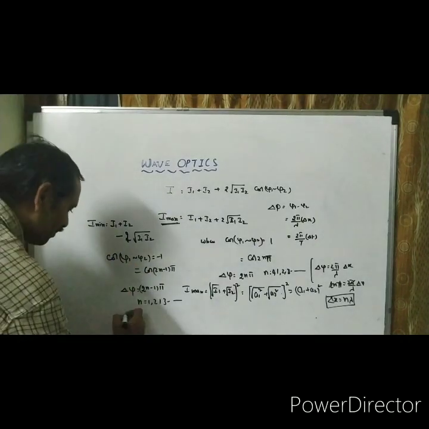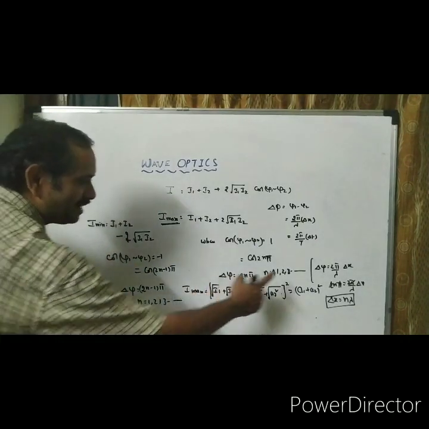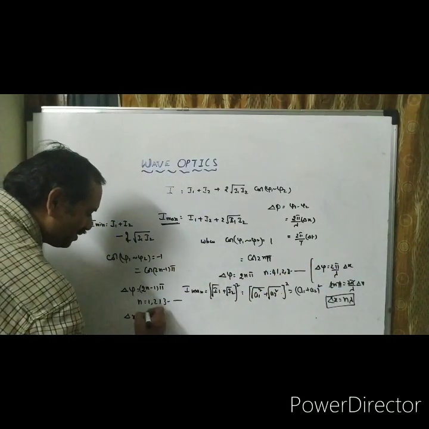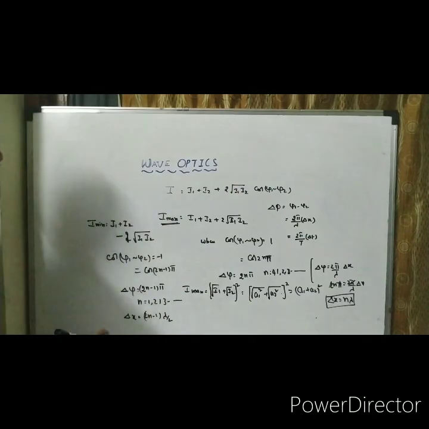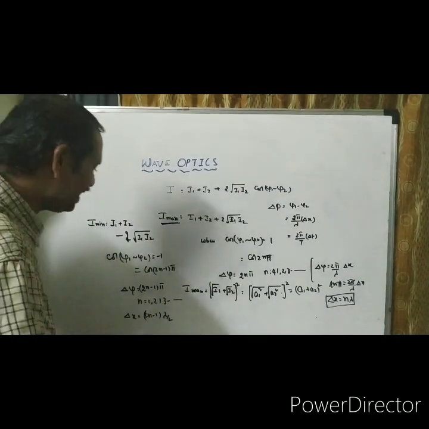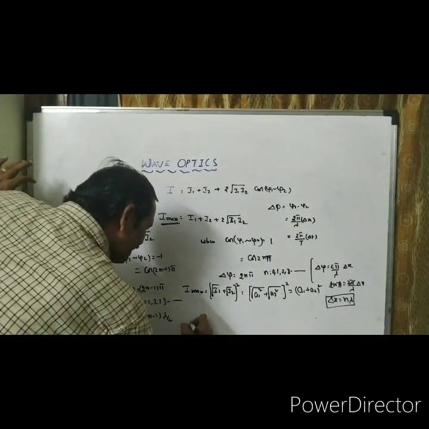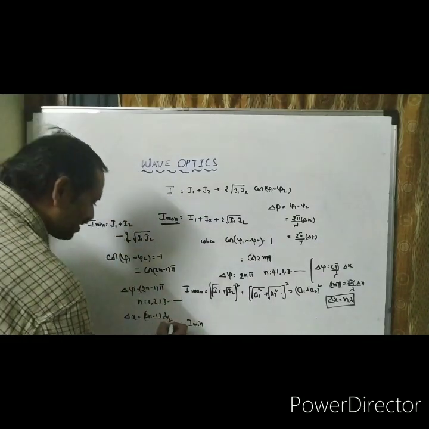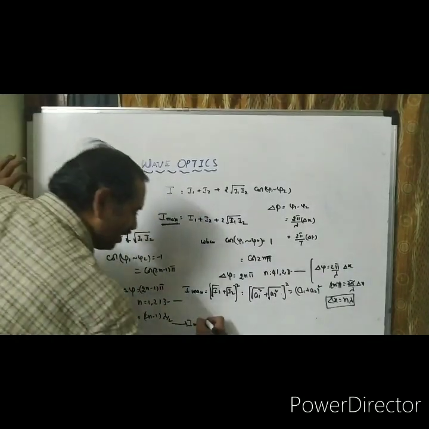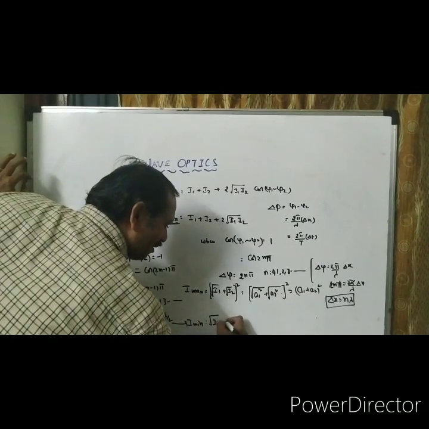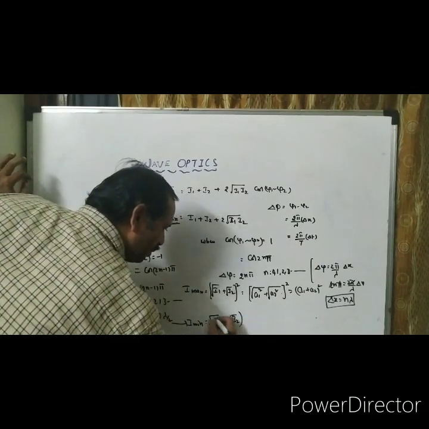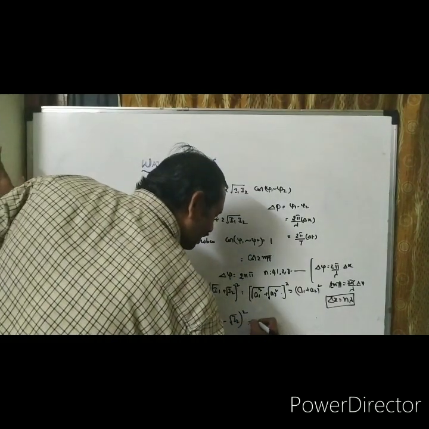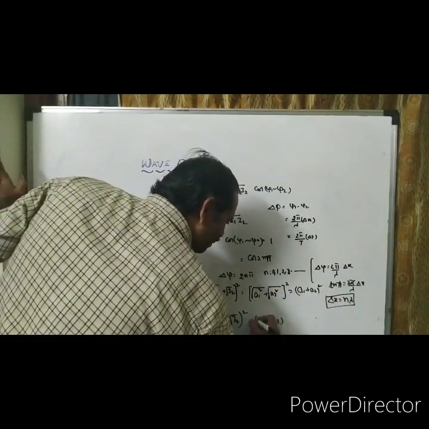Next, path difference delta x: you can calculate from delta phi equal to 2π by lambda into delta x. (2n minus 1) into lambda by 2 gives the condition for min. Then from this concept, I minima equal to root I1 minus root I2 whole square, that is equal to A1 minus A2 whole square.